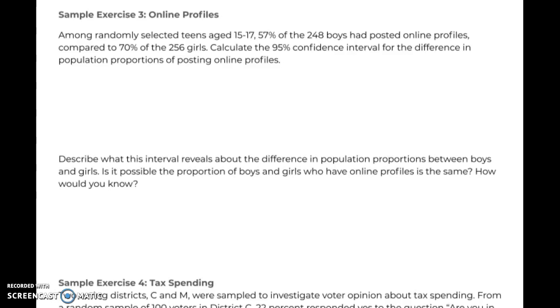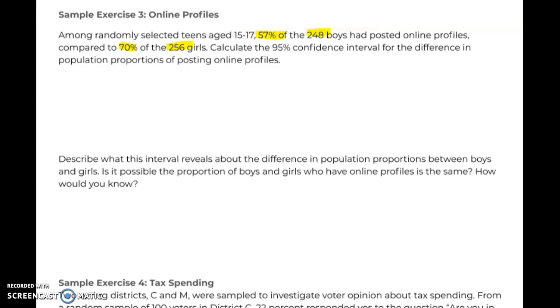Here's our second example looking at confidence intervals for the difference in proportions. We are looking at randomly selected teens, age 15 through 17, and it looks like 57% of the 248 boys had posted online profiles compared to 70% of the 256 girls. We're going to calculate the 95% confidence interval for the difference in population proportions over here.